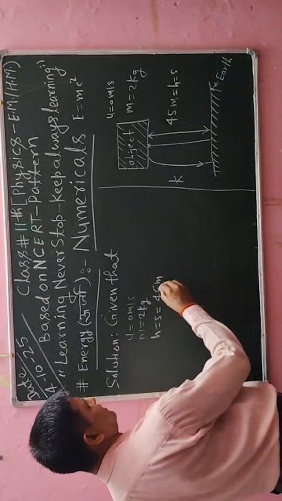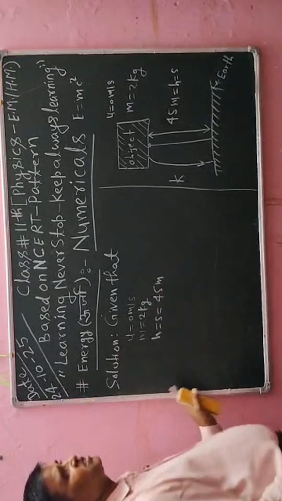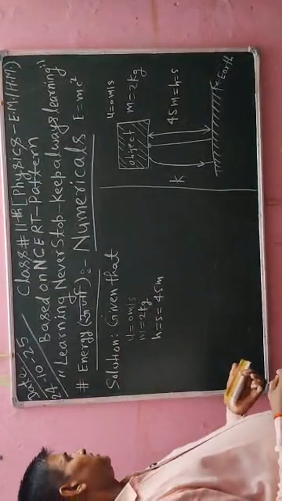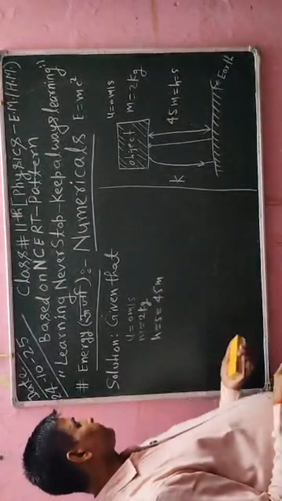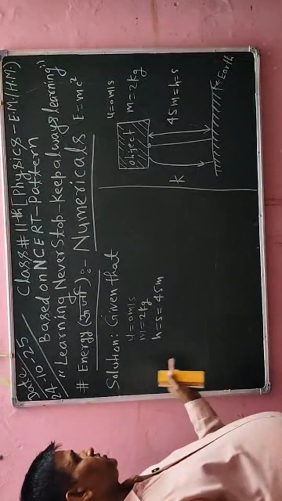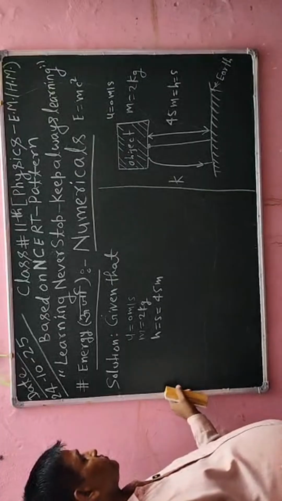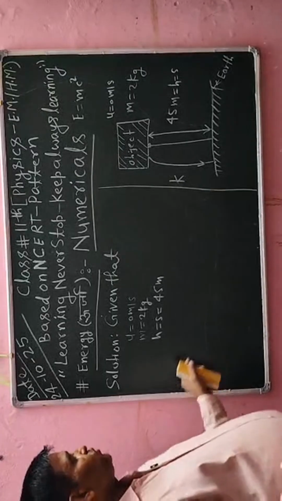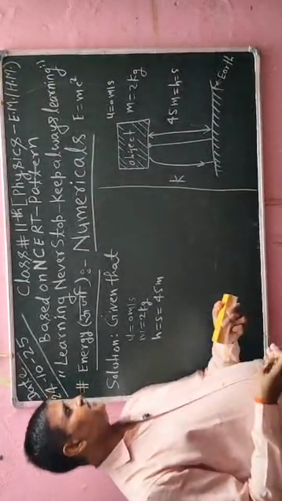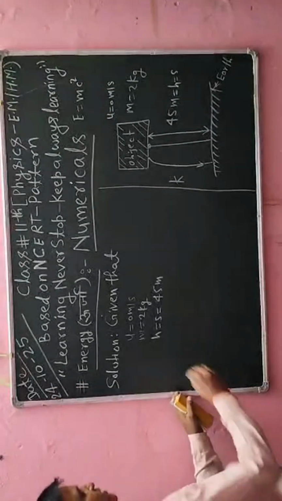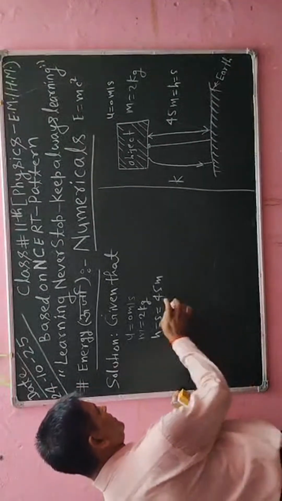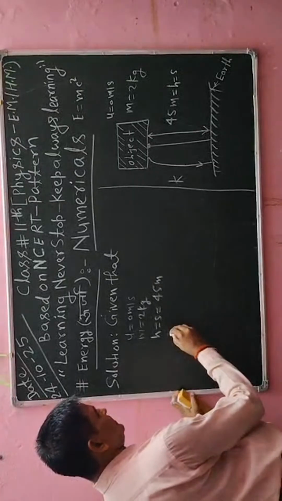Now all are in same unit, that is in MKS system, so there is no change for unit conversion. Okay, so I will not use to change unit. Okay, so we have to get kinetic energy. I know the formula of kinetic energy here in the question given that find the kinetic energy.